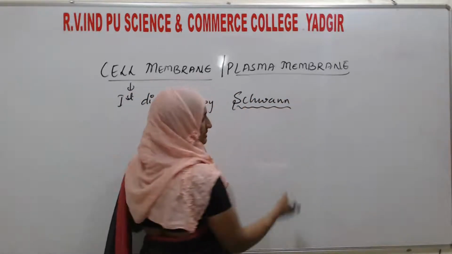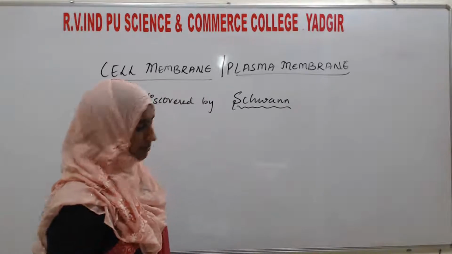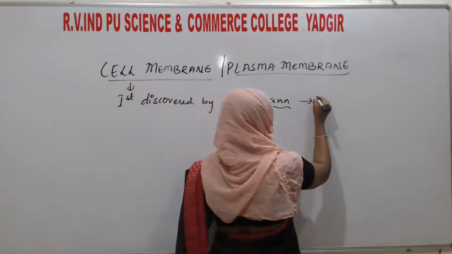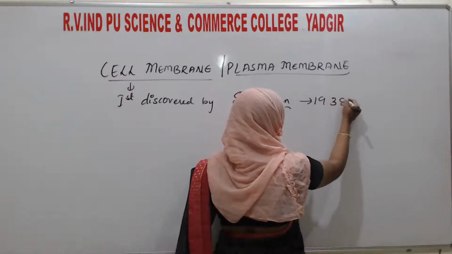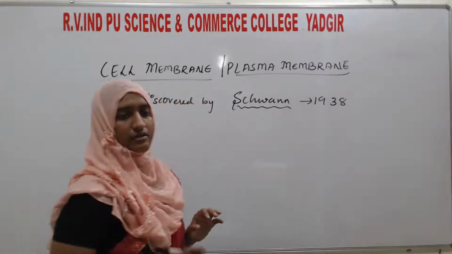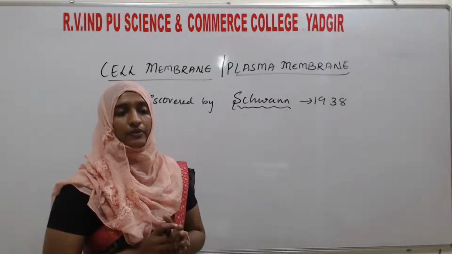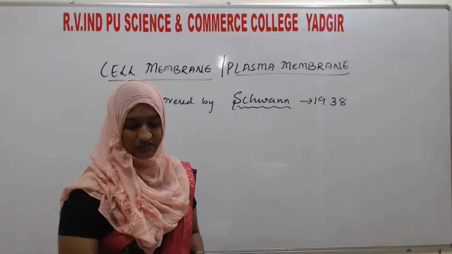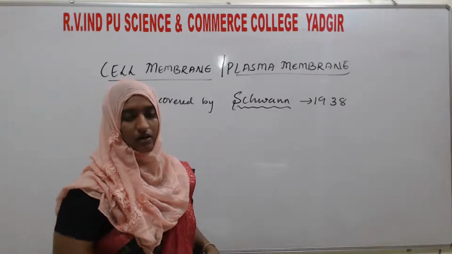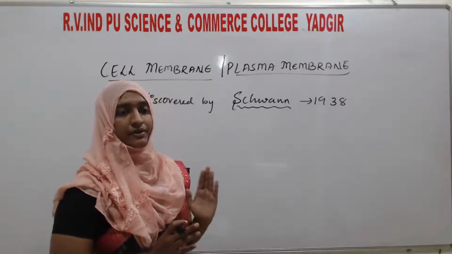Who had discovered the cell membrane or plasma membrane? Schwann, in the year 1838. The cell membrane, which is also known as the plasma membrane, was first discovered by Schwann.